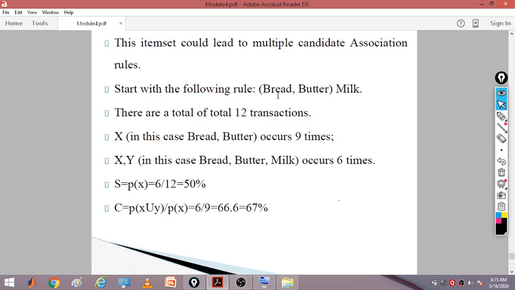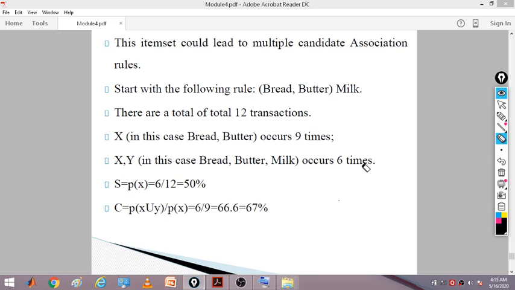Now you keep two of the 3 items as x and another item as y. So now there are a total of 10 transactions. Here x in this case you are taking as bread and butter, and you can take y as milk. Bread and butter is purchased 9 times. So x comma y, in this case bread, butter, milk, occurs 6 times. When you only consider x, it is taken 9 times, but when the 3 together are considered, they are taken 6 times.